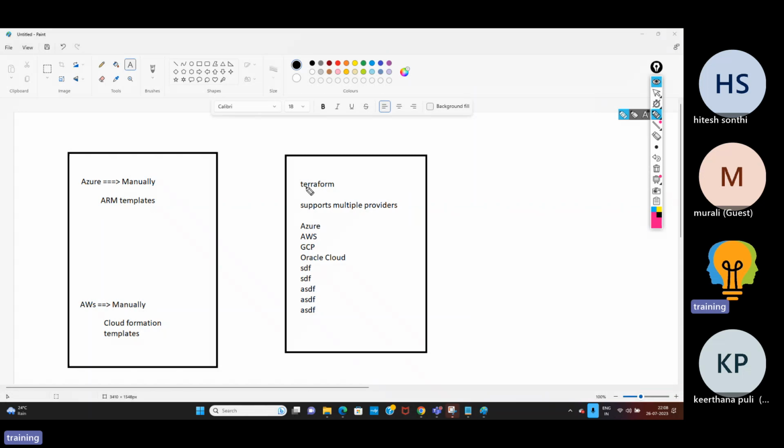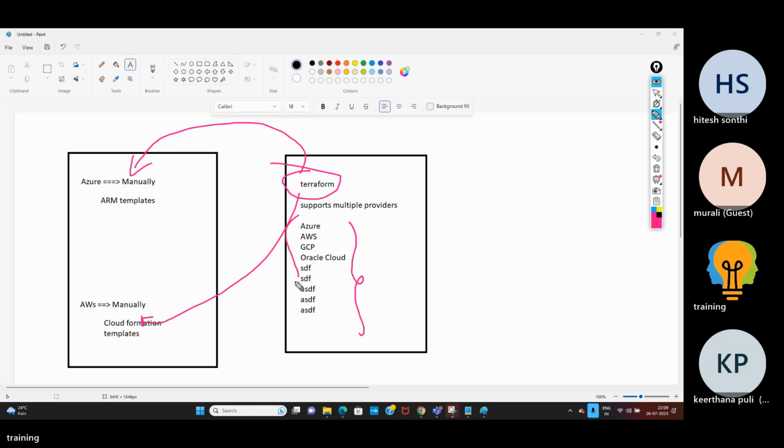If you learn Terraform, you can work on Azure, and you can work on AWS. But the basic fundamentals are the same, only the syntax would change. If you know Terraform, you can work on any cloud. This is all because Terraform supports multiple providers.